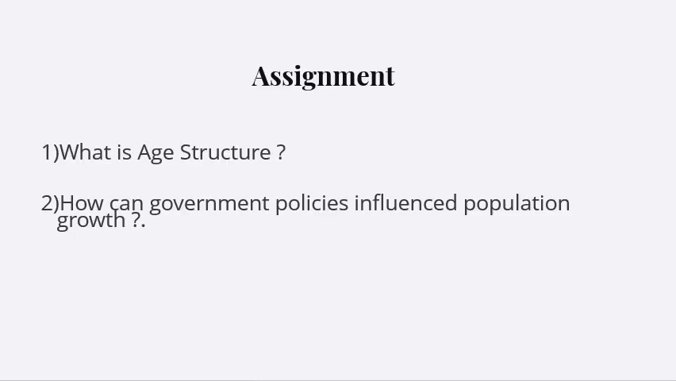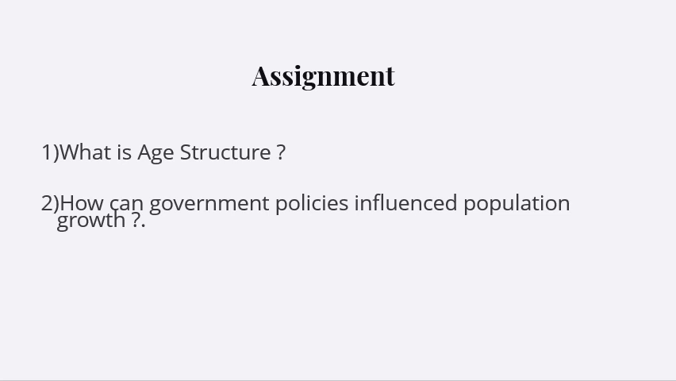So we will go with an assignment. We have basically two important questions. I want you to revise this chapter and learn. The first question is: what is age structure? We have just studied it in today's class. What is age structure? Write in your own words. And how can government policies influence population growth?